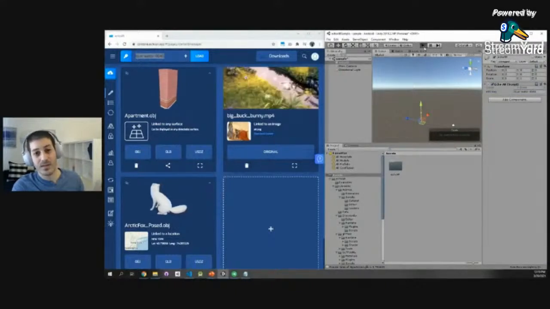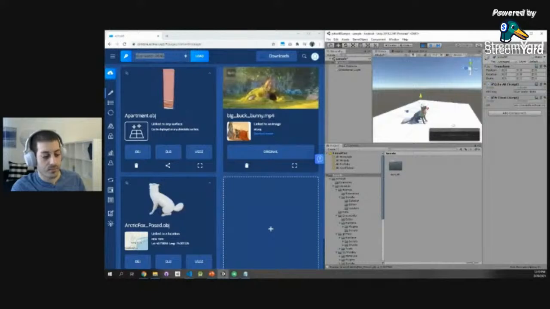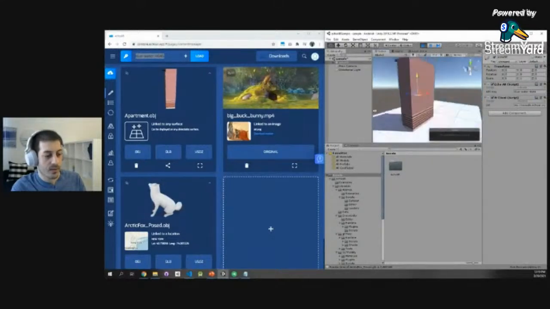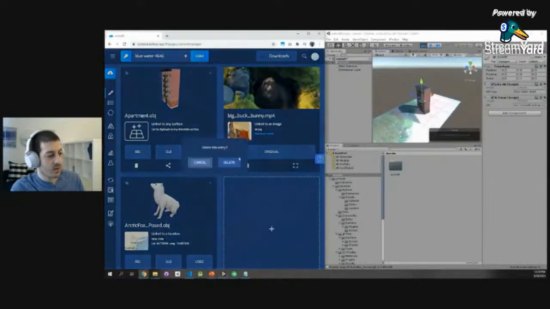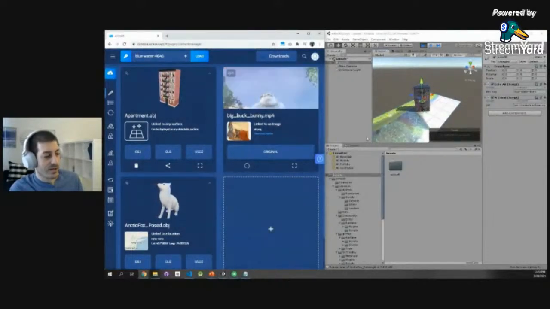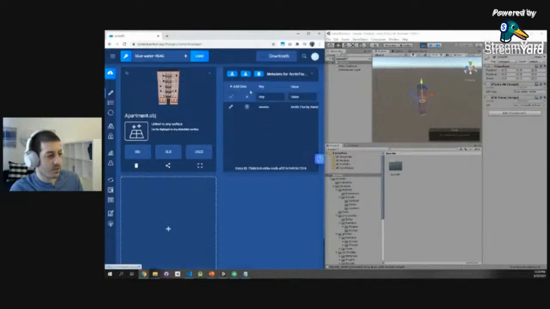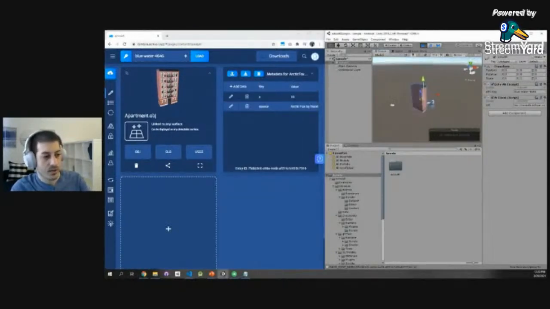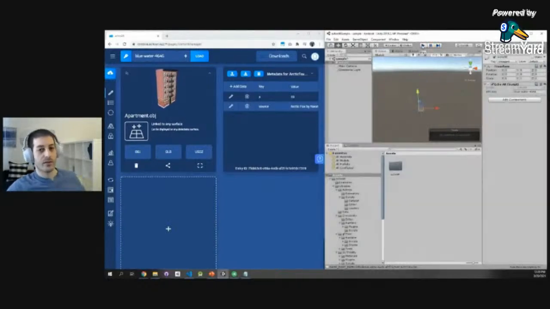Data will stream from the cloud to the game engine. Like we saw earlier, the data streams from the cloud to the device. Here we go. We see the building rotating. We see the fox inside the building, and we see the video. I'm going to delete the video because it's playing in my ear. But basically what we see here is that the video automatically disappears, right? I just clicked delete, and it automatically disappeared. Let's move the fox a little bit to the side so it won't be occluded by the building. Bam, suddenly it's here. Again, all these things happen in real time. If I stop Unity from playing, everything disappears.